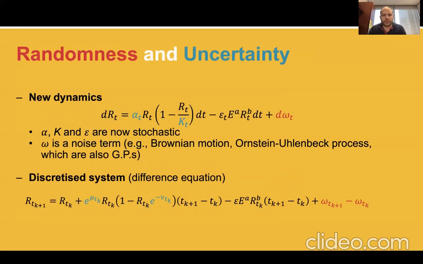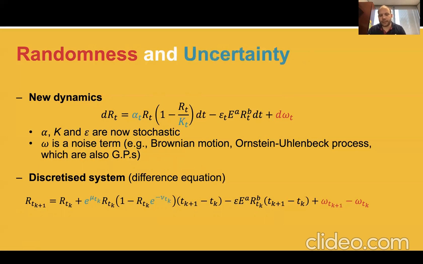So now that we have this, we can move to the second part and move back to our initial framework, which is the dynamics of the resource, R of t. What we see is that we can write that as a stochastic differential equation, where we've added some noise, which is d omega t, and we've also added some uncertainty in alpha t and kt, right? So in blue is what's uncertain, and in red is what's random. Well, lo and behold, what's really great with Gaussian processes is that both parts can be handled in a very similar way, because Brownian motion or Ornstein-Uhlenbeck processes are themselves Gaussian processes. So this is really neat, and this enables us to have the discretized system that you can see here.